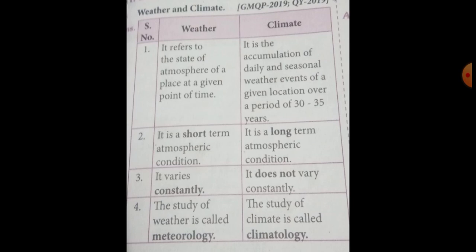That means weather is short term, but climate is long term. In the short term, atmospheric condition is weather, and long term atmospheric condition is climate. Weather varies constantly, but climate does not vary constantly. Then the study of weather is called meteorology, but the study of climate is called climatology. These are the things we discussed in this class.